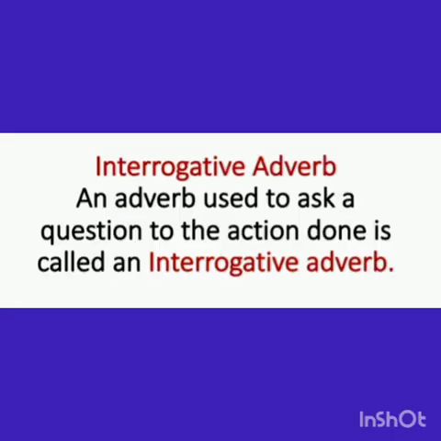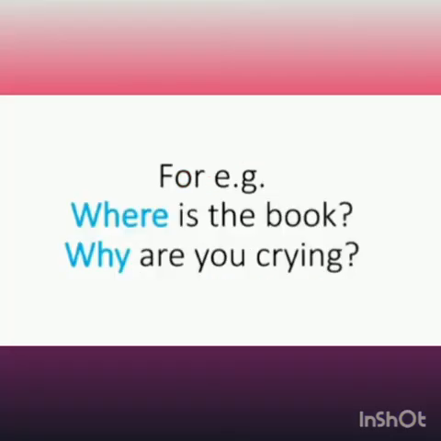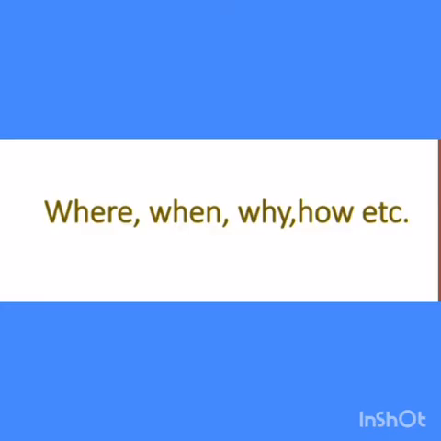Seventh, that is interrogative adverb. An adverb used to ask a question about the action done is called an interrogative adverb. For example, where is the book? Why are you crying? In these sentences, the words where and why ask a question about the action done. Therefore, it is an interrogative adverb. Some interrogative adverbs are where, when, why, how, etc.